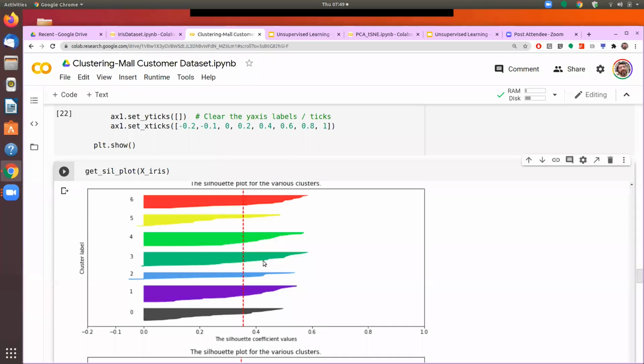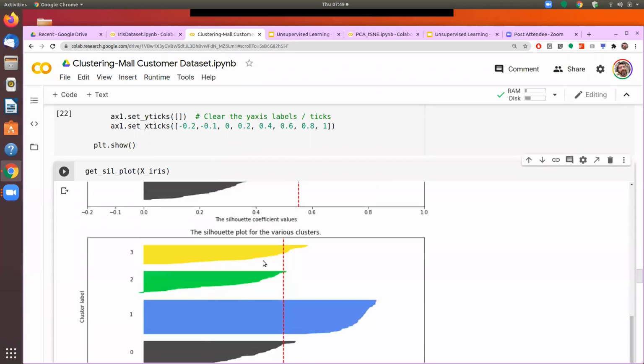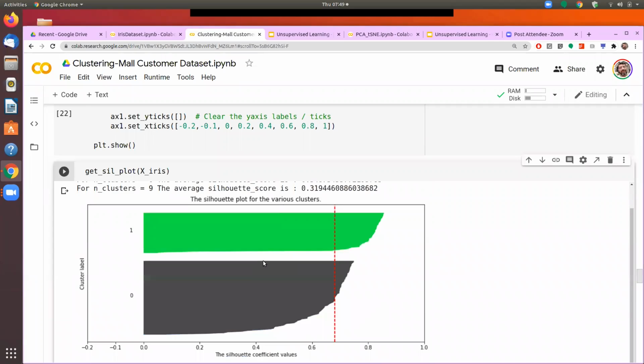This plot is a very interesting plot. It gives you three things we had said we need to see. One is the symmetry between the size of these clusters. So here, when we are dividing it into two clusters and draw the Silhouette plot, we are seeing that symmetry is not really good because one cluster is almost double the size of the other cluster. The second thing that we had to look into in the Silhouette plot was whether it is crossing this vertical line. So the ends of these clusters, are they really crossing that? In this case, it is crossing that. So that criteria is met.